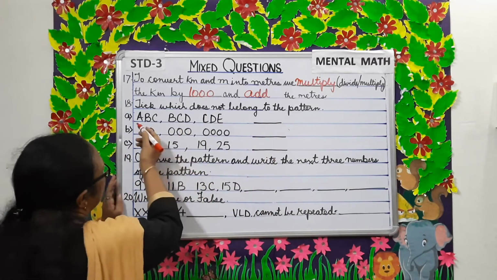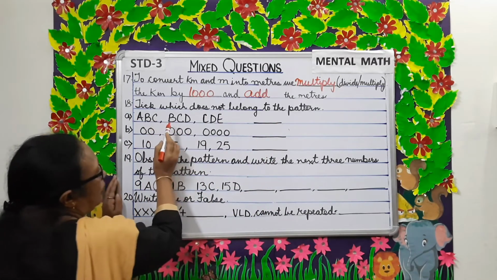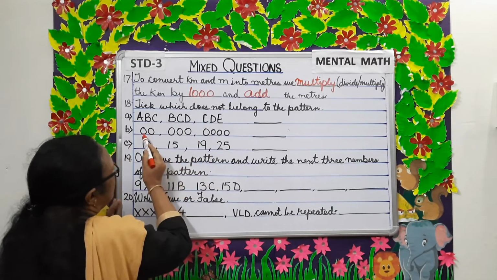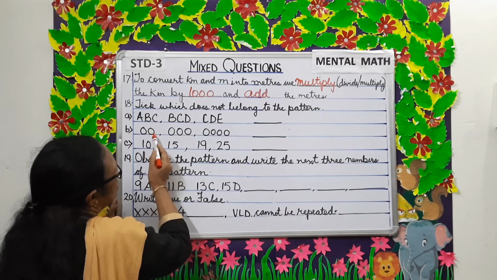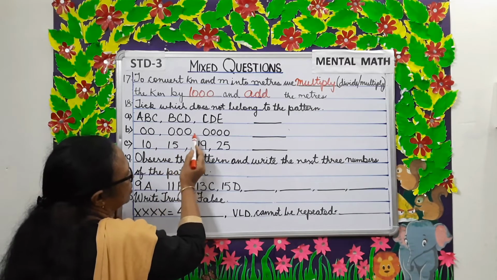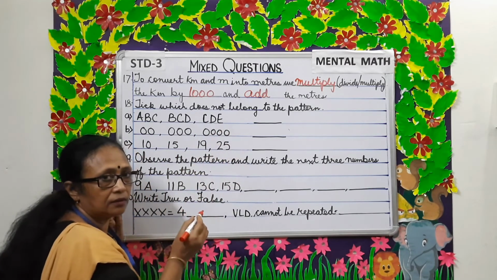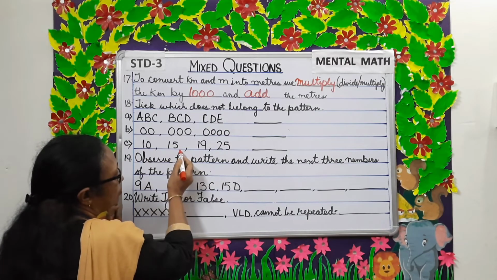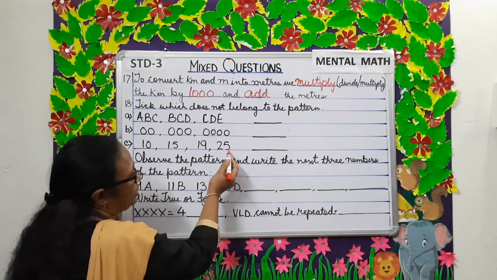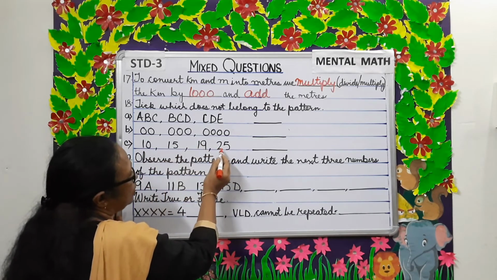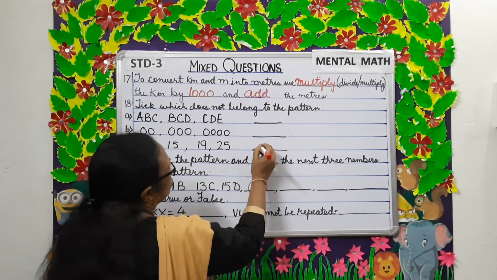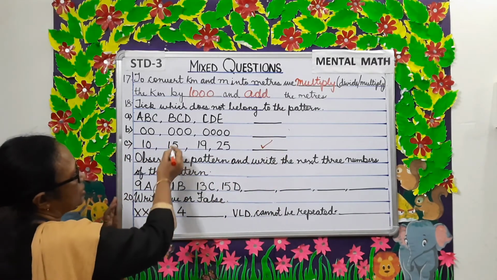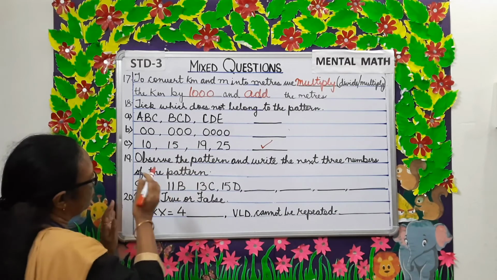Tick which does not belong to the pattern. Let's see the pattern. A, B, C, B, C, D, C, D, E. There are 2 circles, 3 circles, 4 circles. This is 10, 15, 19, 25. So, this is an incorrect pattern. So, this one is wrong. This does not belong to the pattern.